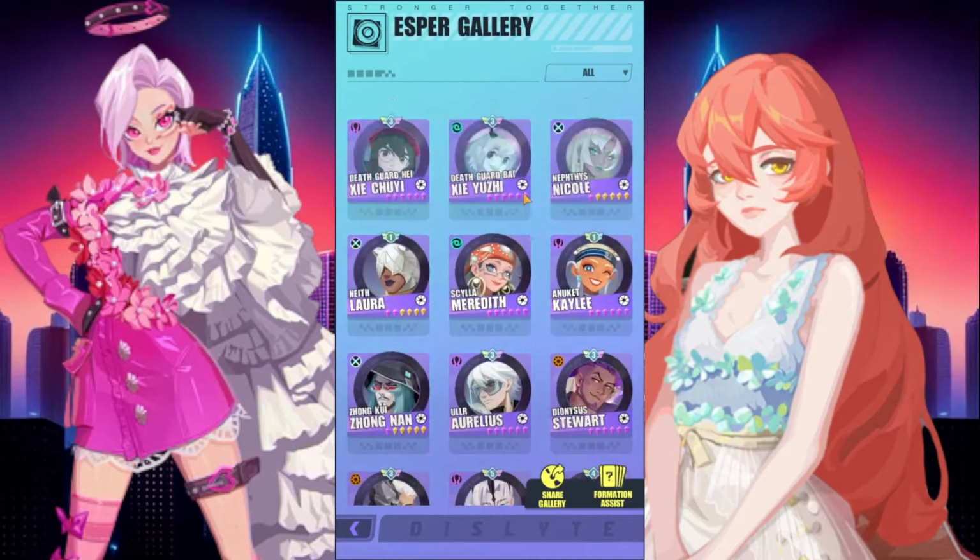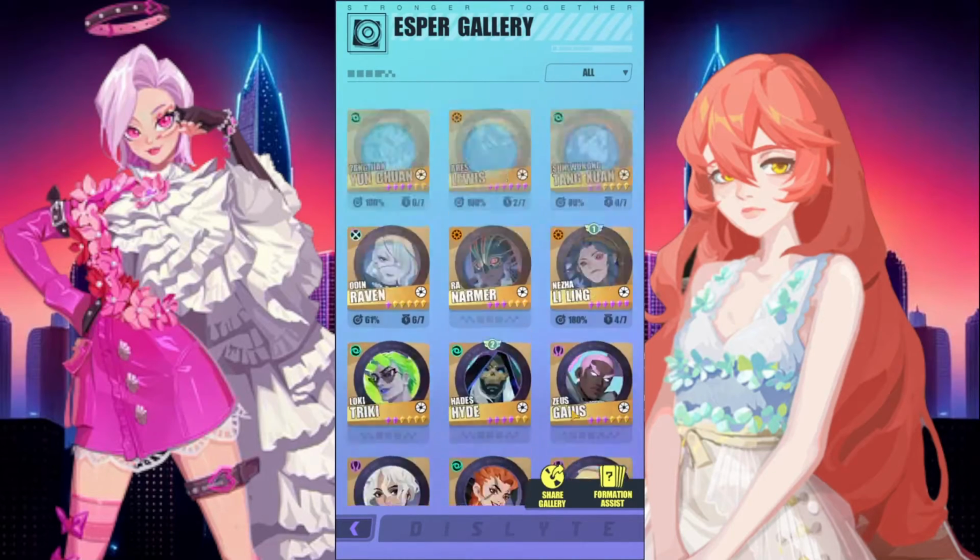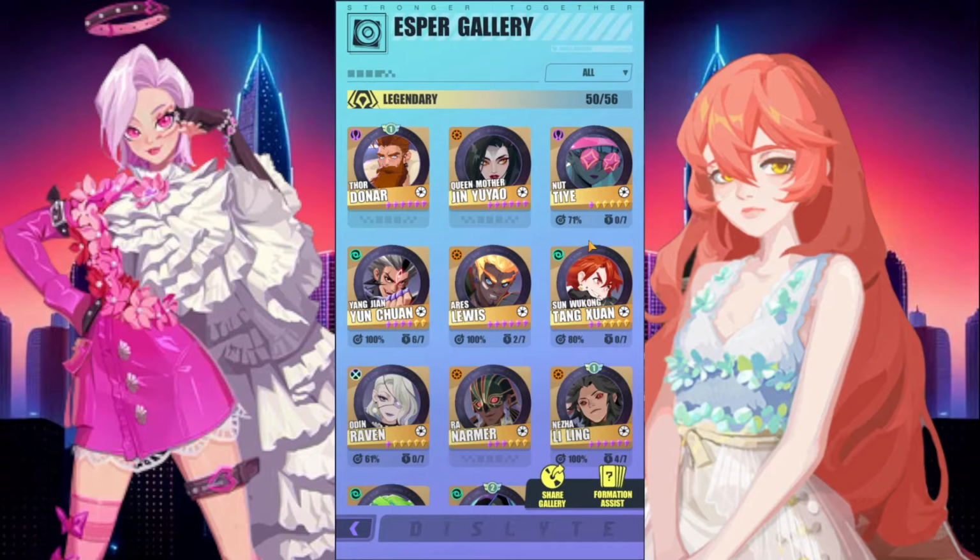But this video is about the rewards and not so much the lore or story aspect of the addition to the game. So let's jump into the rewards. As you can see here, I'm in the Atlas and Esper gallery, and you can see that on some of the espers they have the path of experience. It looks like a dartboard symbol with the percentage completion on the path of experiences.